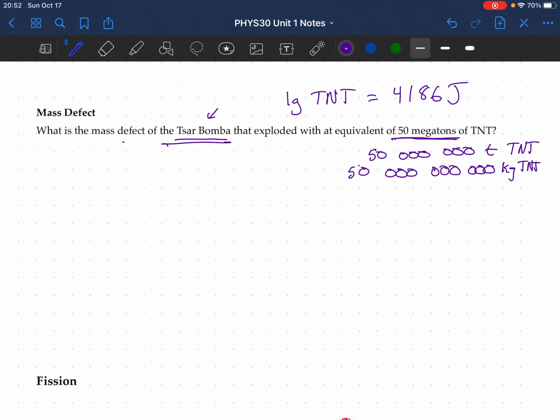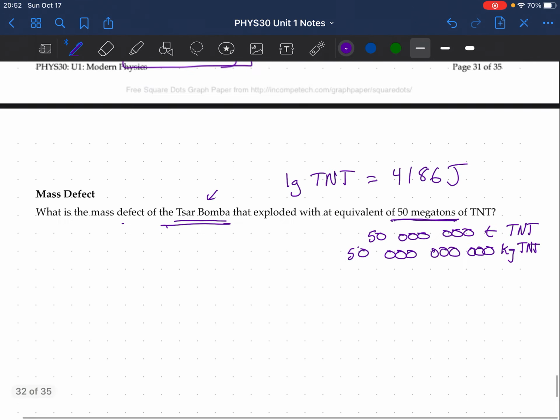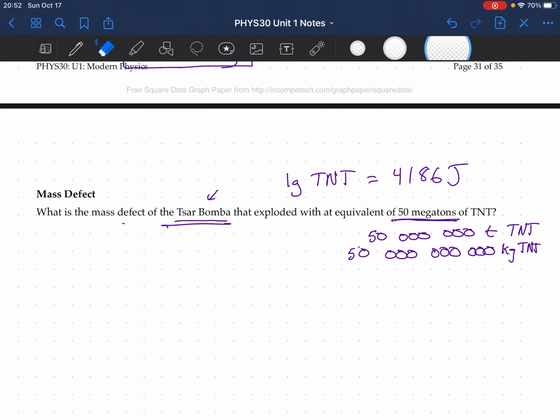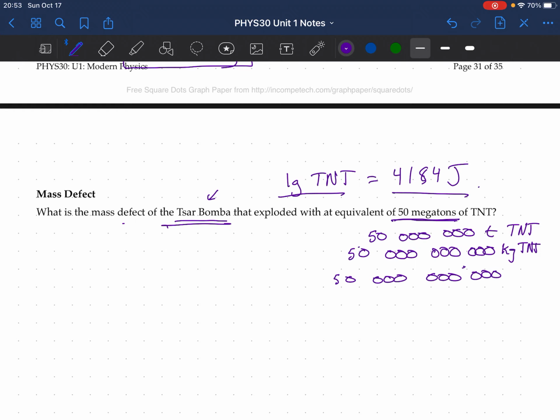1 gram of TNT is equal to 4,184 joules. I think that's the number, 4,184 joules. Right, 1 gram of TNT is equal to that many joules. So we're going to have to figure out how many joules this is. Well, if it's 50 million tons, that's 50 billion kilograms, that's 50 trillion grams. So now we can figure out how many joules of energy are produced.